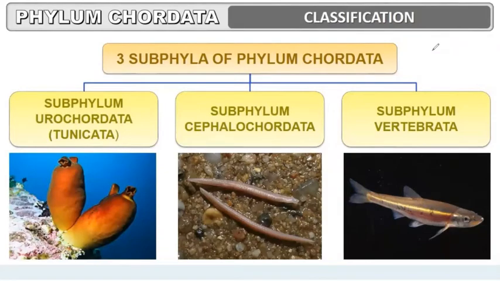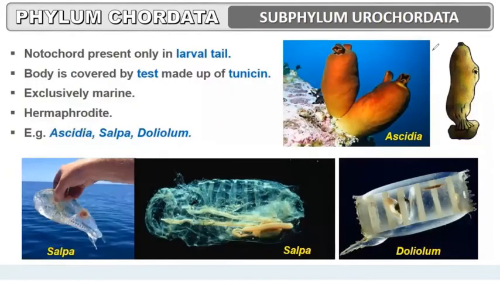Phylum Chordata is classified into three subphyla: Urochordata, that is Tunicata, Cephalochordata, and Vertebrata. In Urochordata, the notochord is present only in the larval tail.